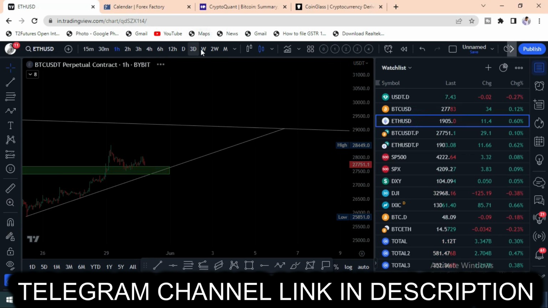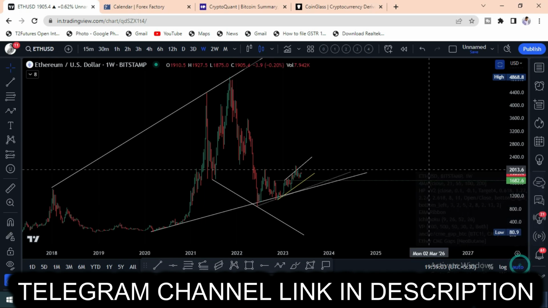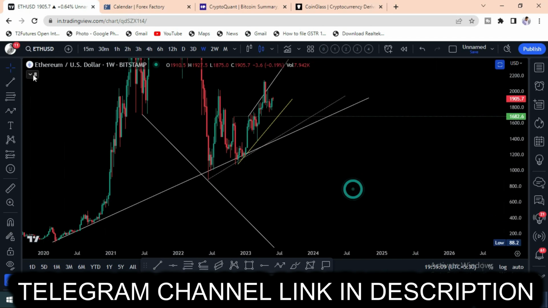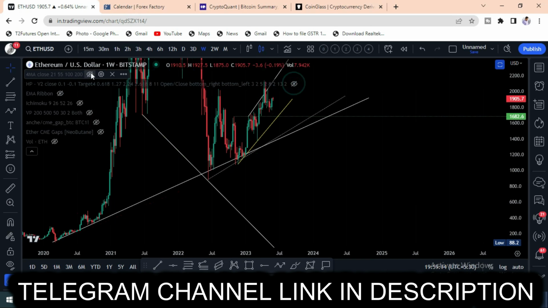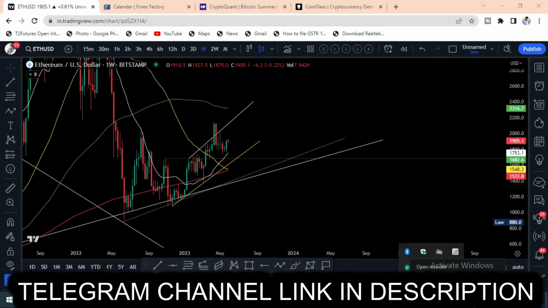In the ETH analysis, let's see the weekly time frame. In the weekly time frame, you can observe here ETH with the moving averages. It is also taking the support. So if you observe here, the 50 moving average area is around it.